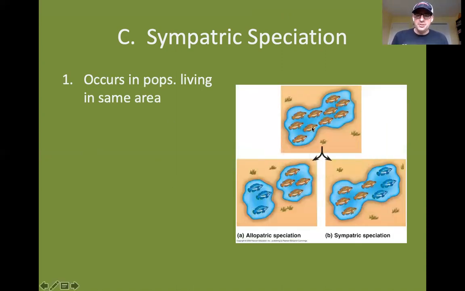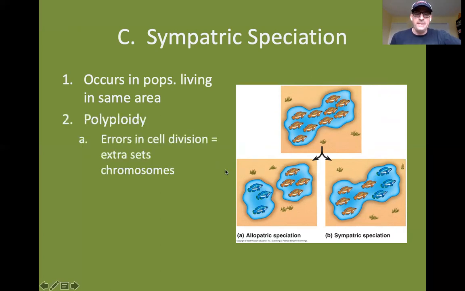Okay, so this shows you here in allopatric speciation, you had a physical barrier formed between what used to be a single population of fish. A physical barrier formed, separating them, so you had different selective pressures in the two pools of water, selecting for different adaptations, and they became separate species. But in sympatric speciation, no physical barrier arises between them, yet we end up with a new species forming here. So how does that occur, right?